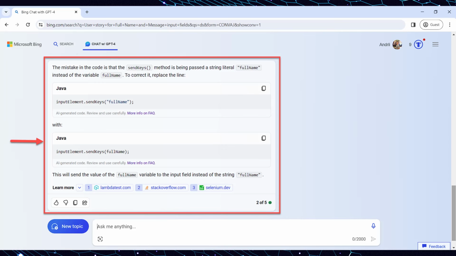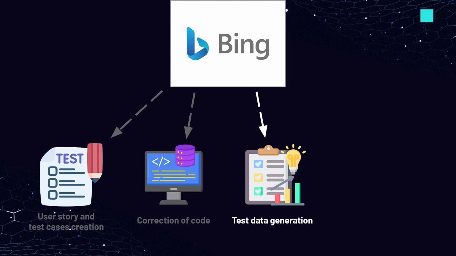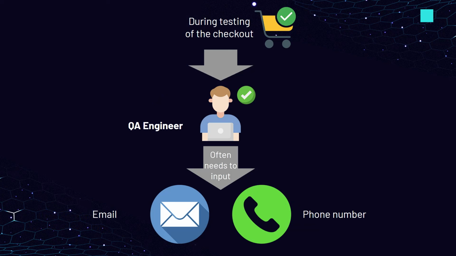As you can see, both AIs are capable of correcting the code. Comparing the answers, we can say that they are almost identical, and it doesn't matter which AI to use in order to find a mistake in our code and correct it. Now let's move on to the third scenario, where the AI, in particular Bing, might be helpful for software testing, that is, test data generation. As you recall, with Bard AI, we were trying to generate emails and phone numbers for different European countries to proceed with purchase steps. Let's see how Bing AI deals with this task.